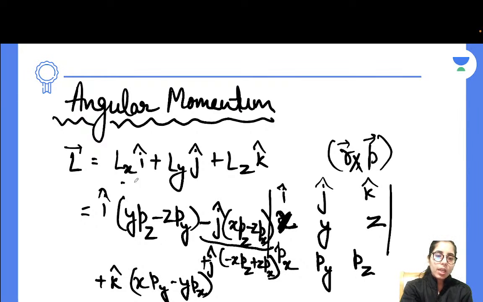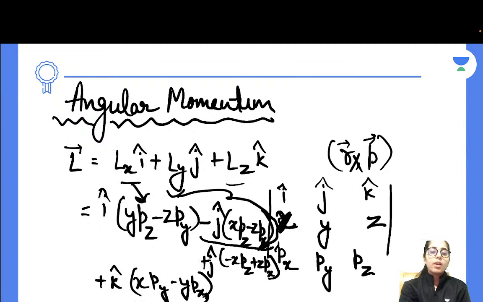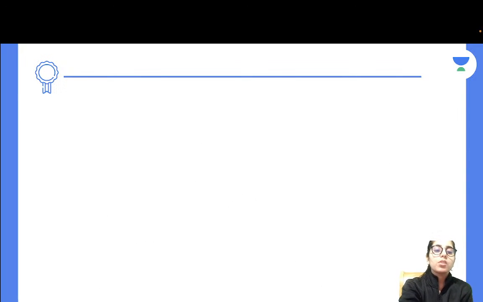So what is your Lx? This. What is your Ly? The positive sign term, I will focus on this. The Lz, this. But now the point is, in the exam we can't keep on writing everything, solving for every term and then reaching the conclusion for Lx, Ly or Lz. It's not a good idea. So let's go for the short trick.